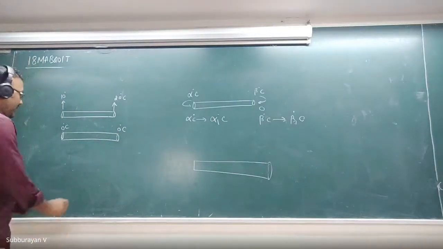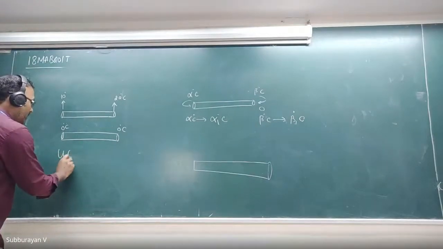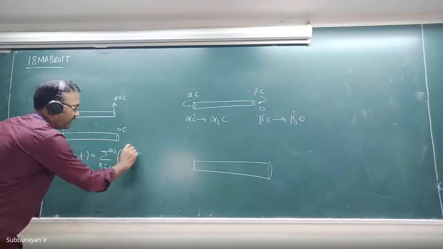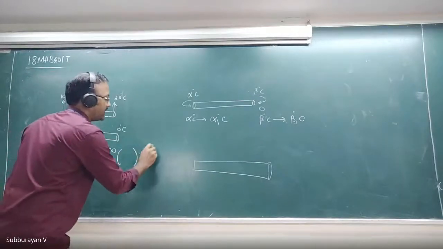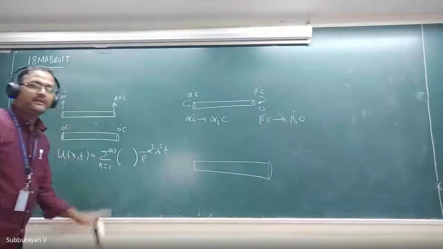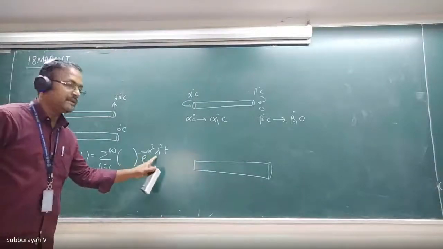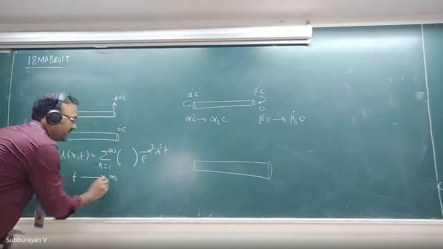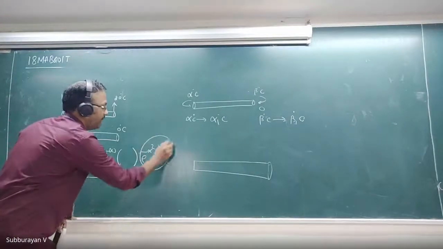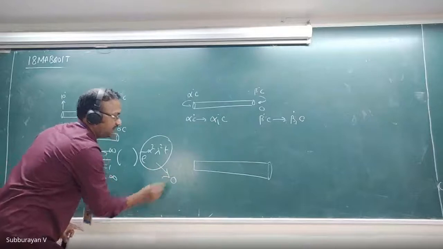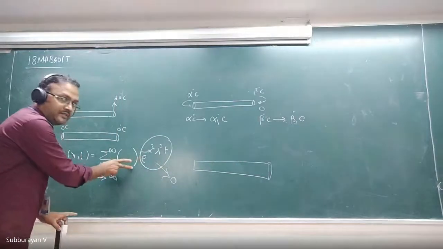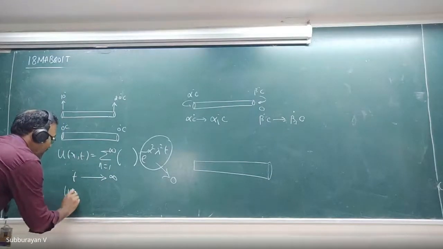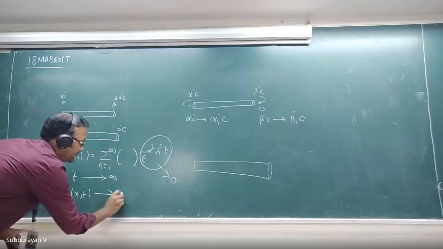Then what will happen? Automatically, our u of x comma t is going to be some summation n equal to 1 to infinity of some function into e raised to minus alpha square lambda square into t. When we allow t tends to infinity, this will become 0. Therefore 0 into something is going to be 0. So u of x comma t reaches the zero function.